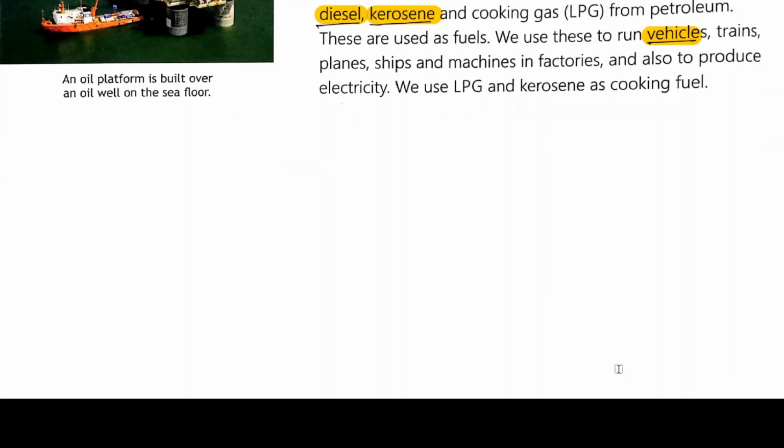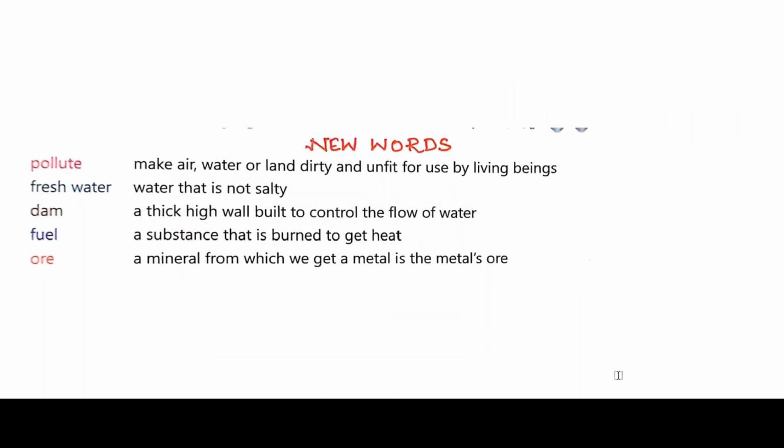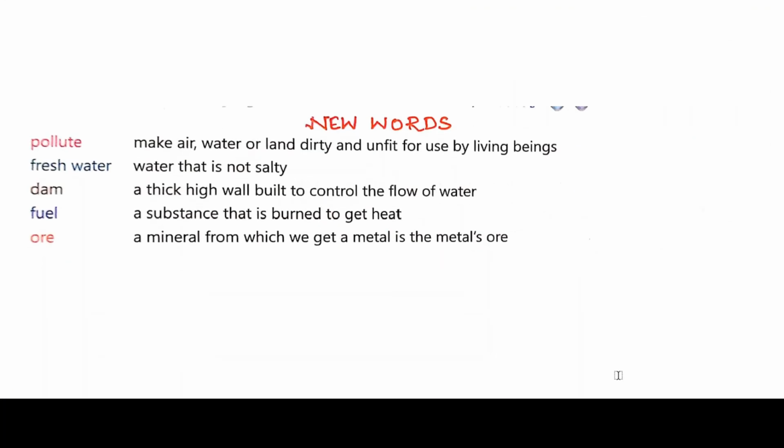Now moving forward, we will discuss the meaning of some new words. First is pollute. It means to make air, water or land dirty and unfit for use by living beings. Fresh water means water that is not salty. Dam means a thick high wall built to control the flow of water. Fuel means a substance that is burned to get heat. The last one is ore. A mineral from which we get a metal is the metal's ore. These are the meanings of the new words.